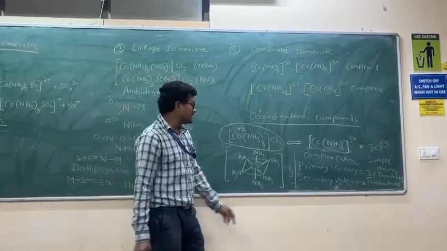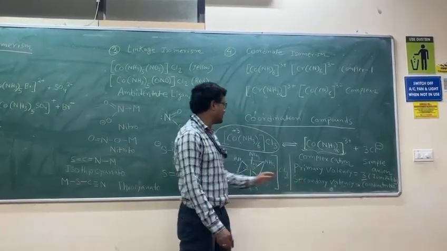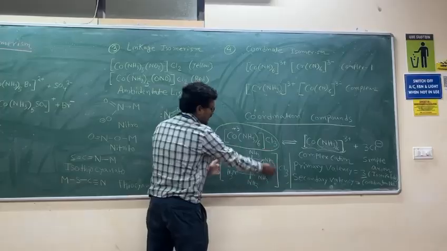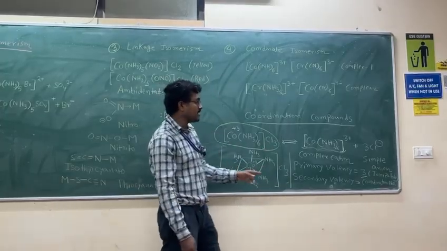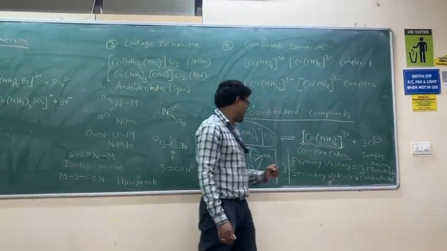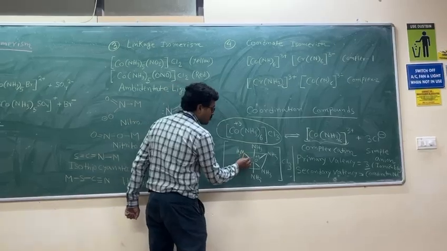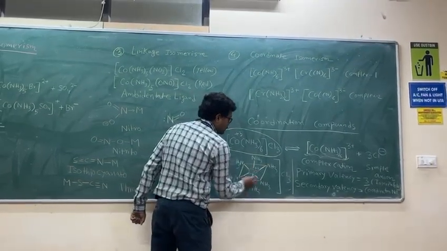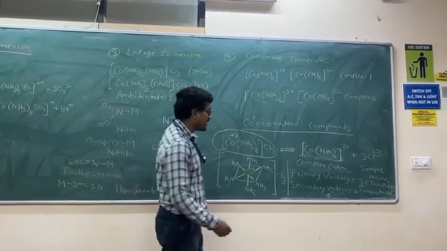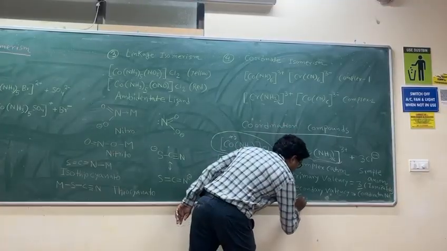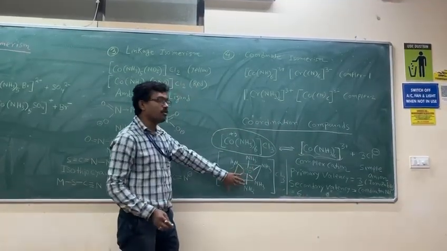There is another valency called secondary valency. Secondary valency means what is inside this third bracket. The secondary valency is also known as the coordination number. Means how many coordinate bonds are there. So here in this case secondary valency is 6, because there are 6 coordinate bonds.